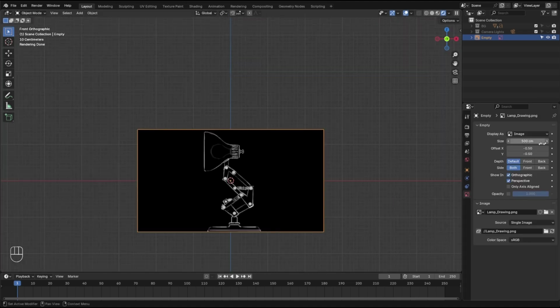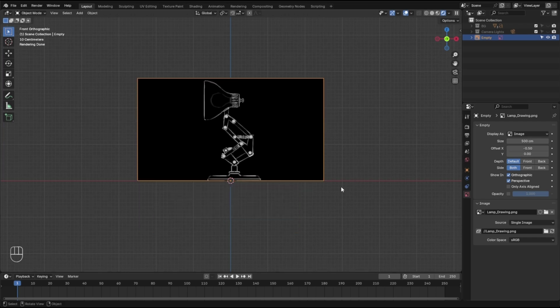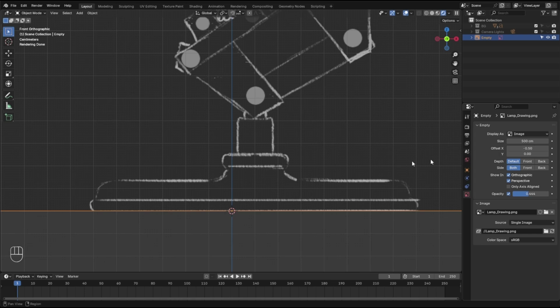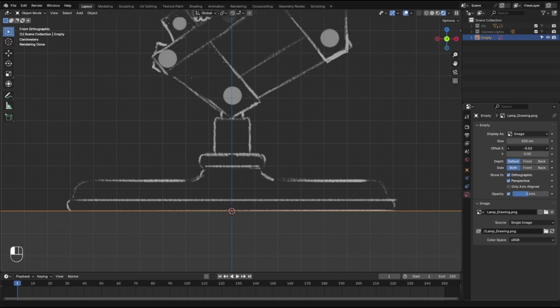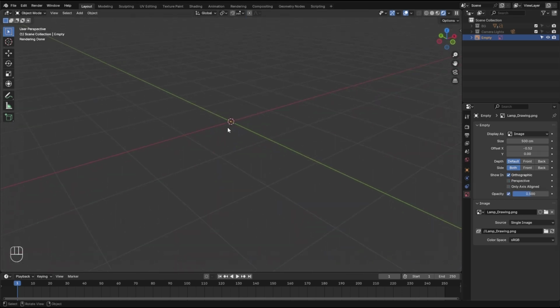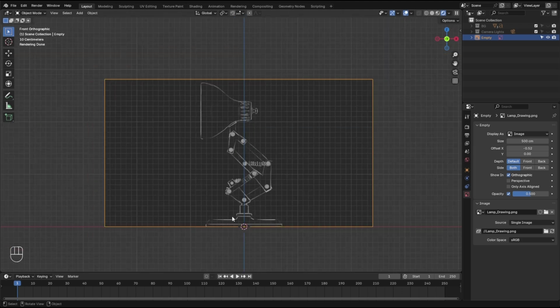Let's grab it from data, put it right on the x-axis line, so 0 for y. And I'm gonna put this base part right in the middle, so here should be good. Opacity, let's go 0.5 or something right there. And uncheck the perspective, so when we go to perspective, it's gonna vanish.